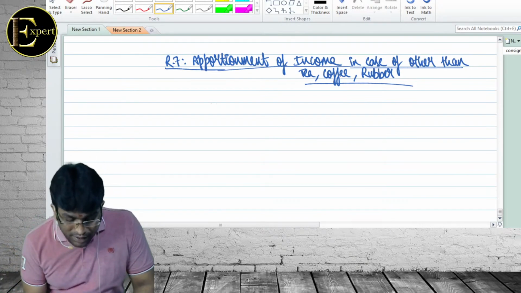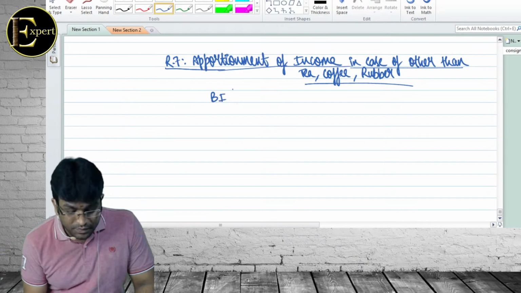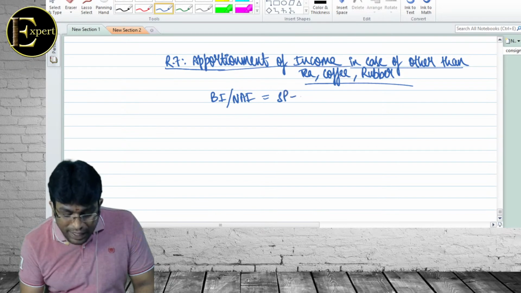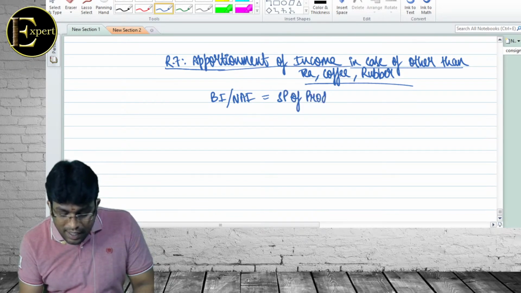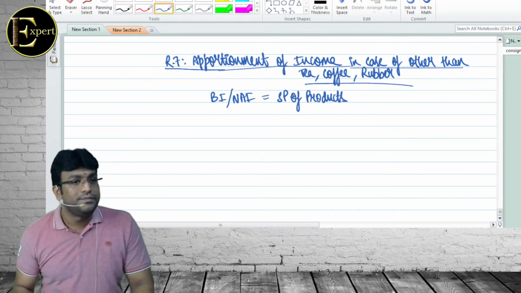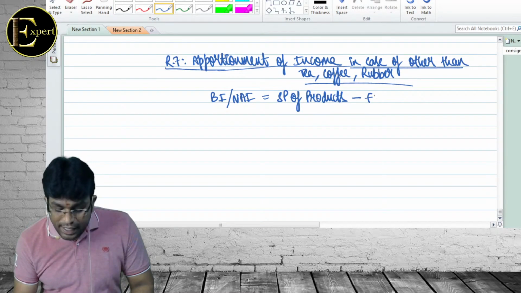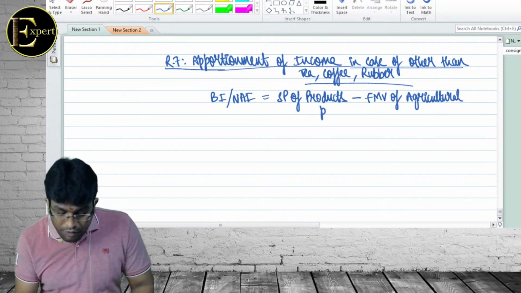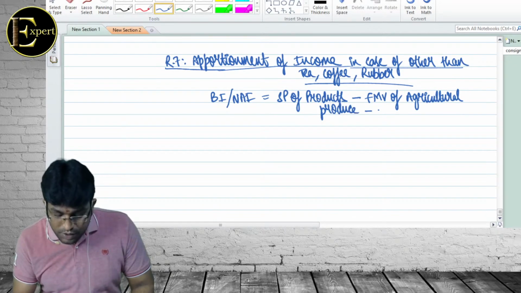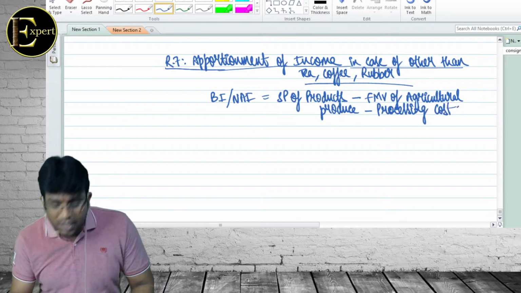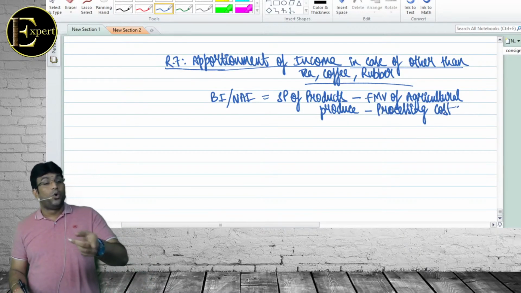Listen carefully. What they told is business income or non-agricultural income is equal to selling price of product. That means selling price of potato chips, taking the Balaji example, minus fair market value of potatoes, minus processing cost. Processing cost is the cost incurred to convert potatoes to potato chips.